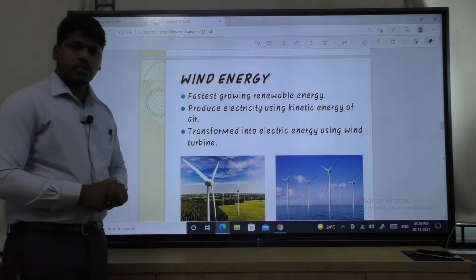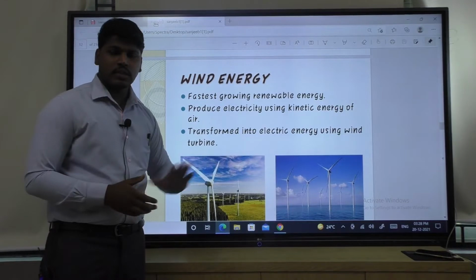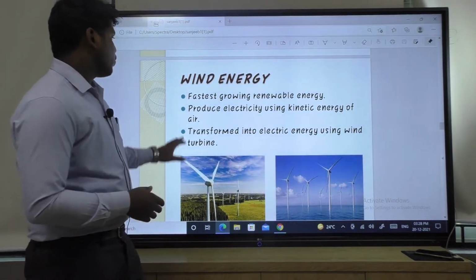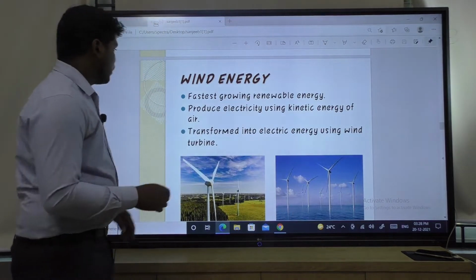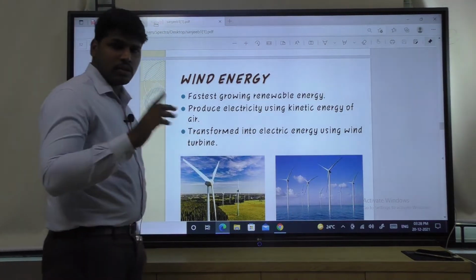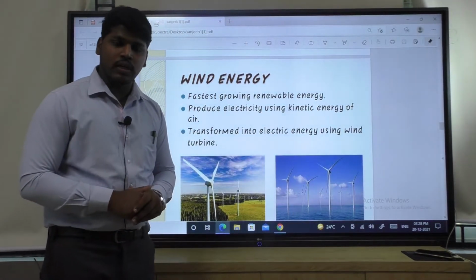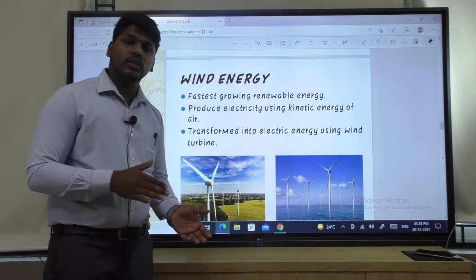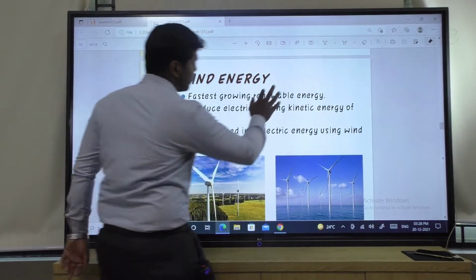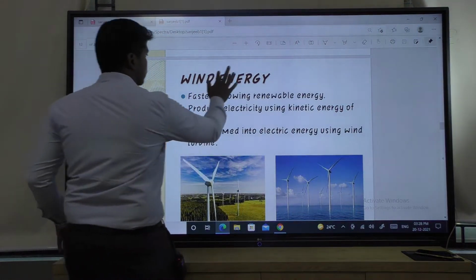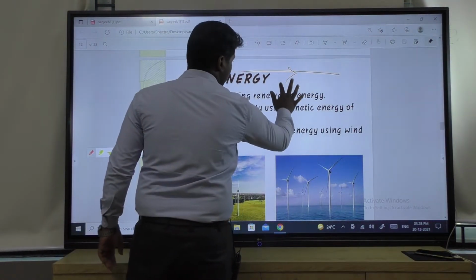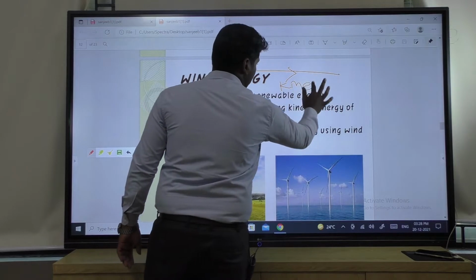Wind energy is known as the fastest growing renewable energy. It produces electricity using the kinetic energy of the air. Kinetic energy of air means, as I have already told you in the previous class, kinetic energy means the energy due to motion. The air is moving. So, that means we are saying that this is the kinetic energy of air.